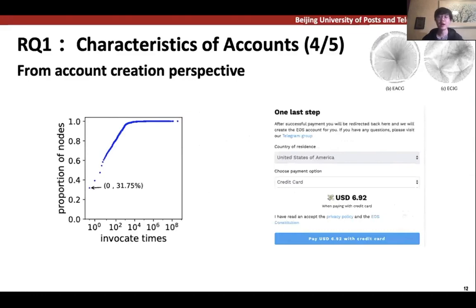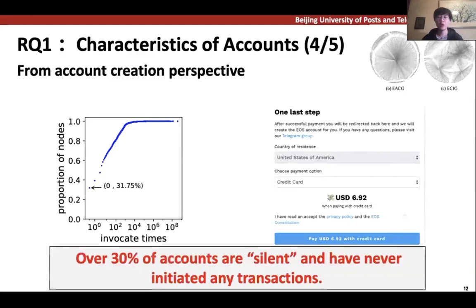The second insight focuses on account creation. By combining the account creation graph and the contract invocation graph, we analyze the activeness of accounts, as shown in the left figure. From the figure, we can directly conclude that over 30% of accounts are silent and have never initiated any transactions. This is a pretty astonishing result, as creating an account on EOSIO can cost $2 to $7. So the proportion is much higher than we expected.